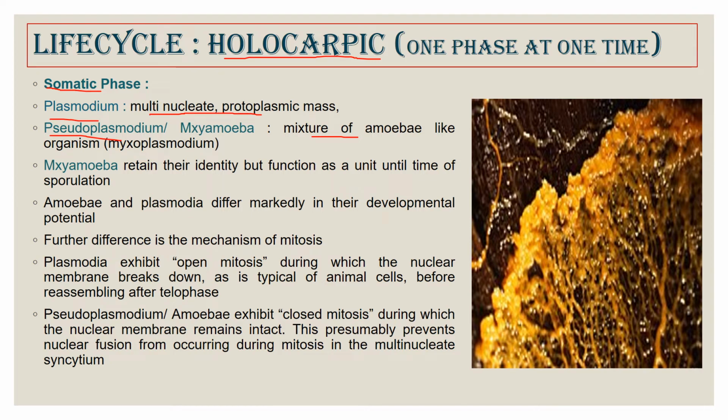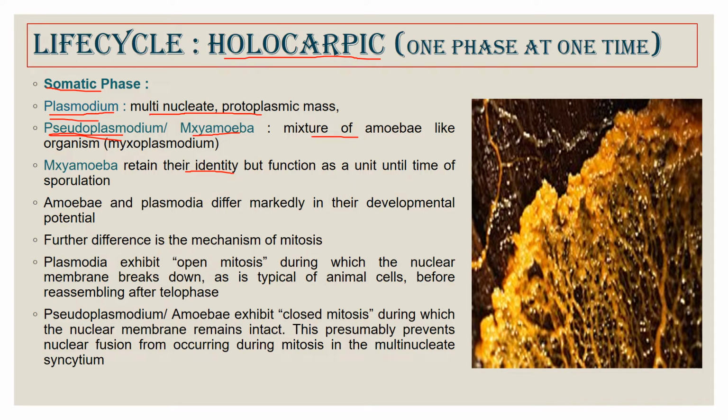Whereas the plasmodium is formed by syngamy, that is by the fusion of two types of nuclei, and it is diploid in nature. On the other hand, the pseudoplasmodium is formed by the fusion of mixed amoebae that maintain their identity, and their nuclei do not fuse, and it is haploid in nature.